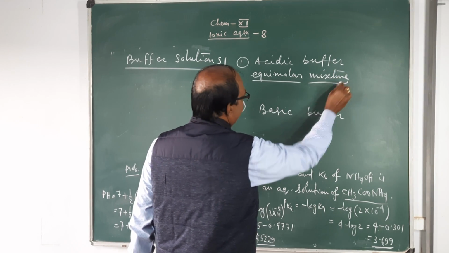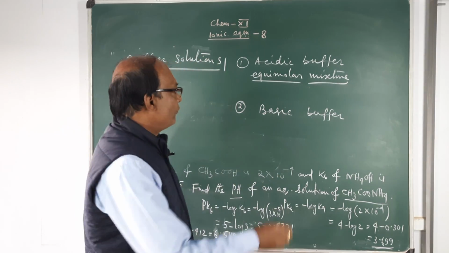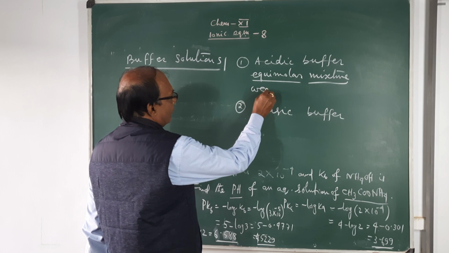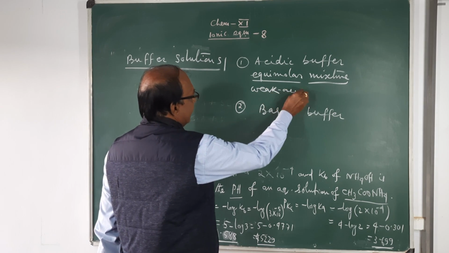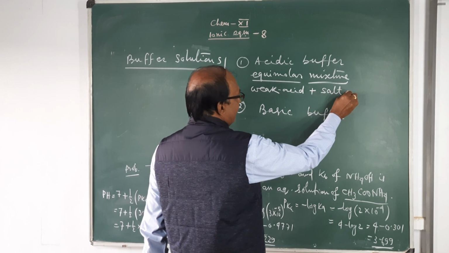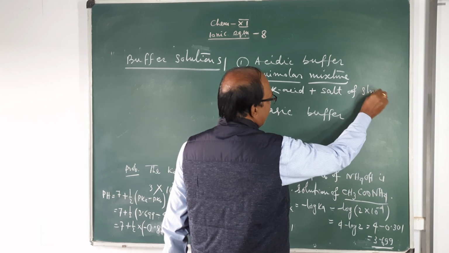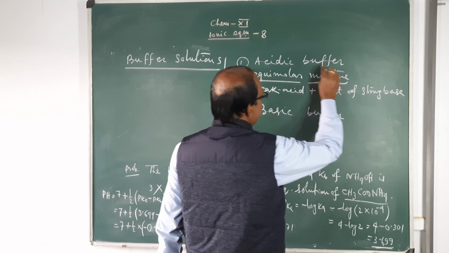It is an equimolar mixture of a weak acid and its salt with a strong base. This is the composition of acidic buffer.